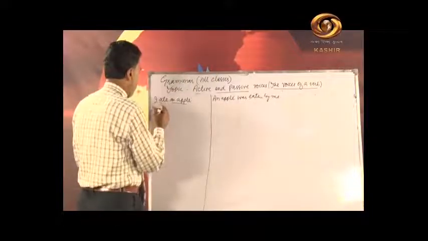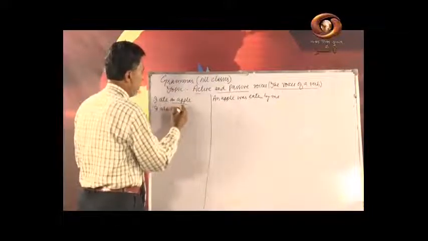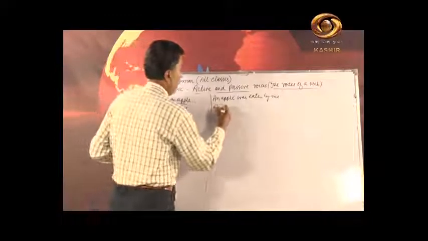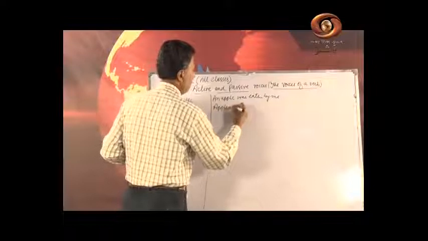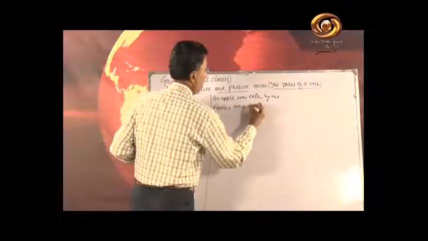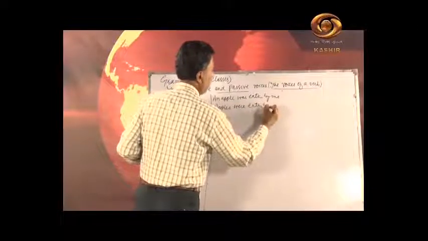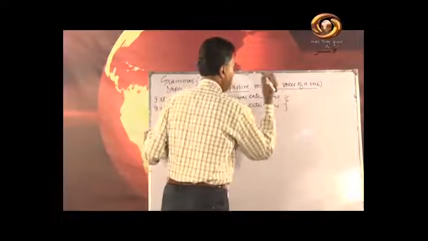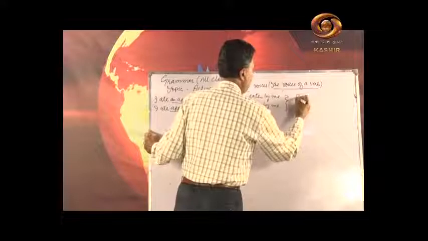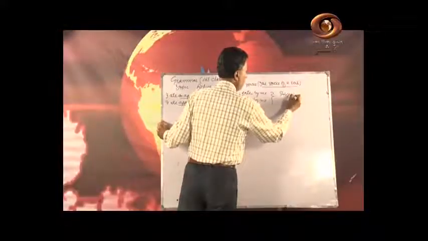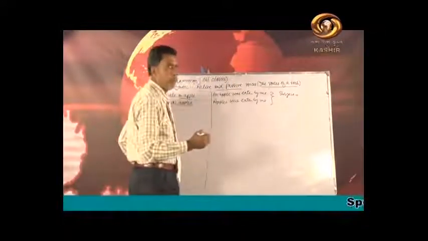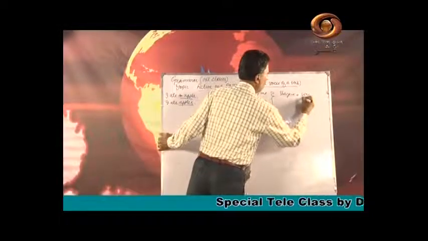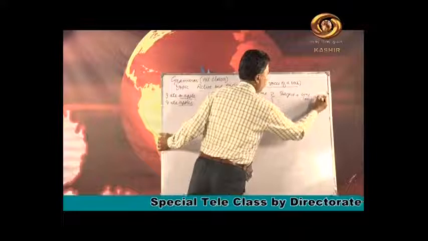If I write here I ate apples, apples were eaten by me. What is the formula? Subject plus was or were plus V3.